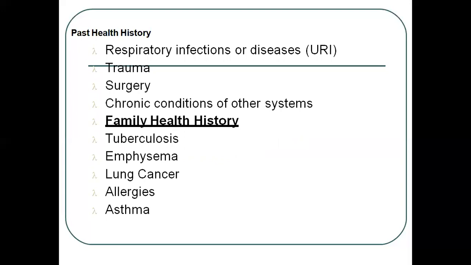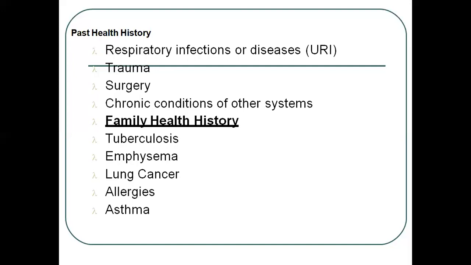Then next is past health history. In past health history, we have to ask about respiratory infections or diseases, means whether the patient is having any upper respiratory infection, or any previous trauma to the respiratory system, any surgery performed at a previous time, then chronic conditions of other systems.